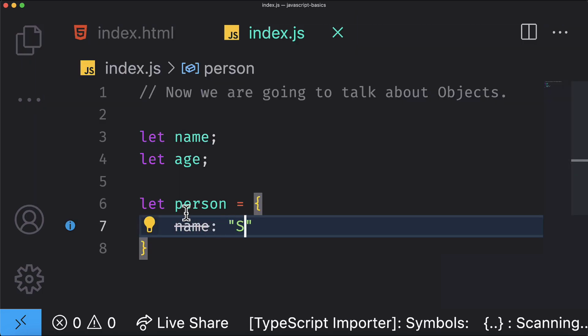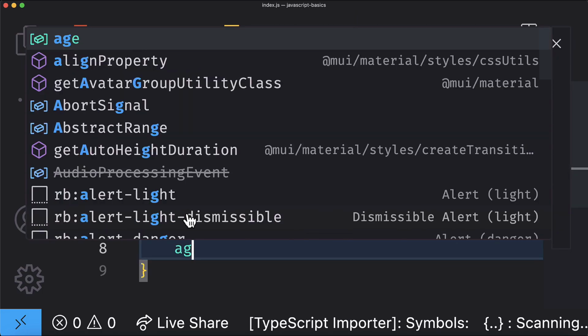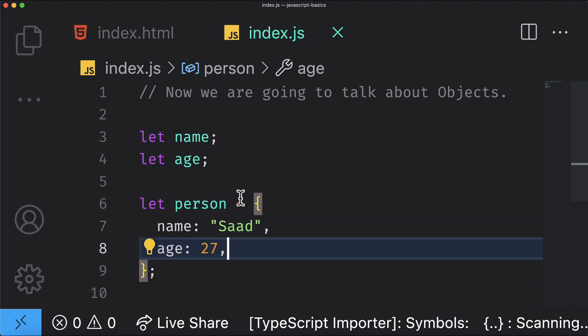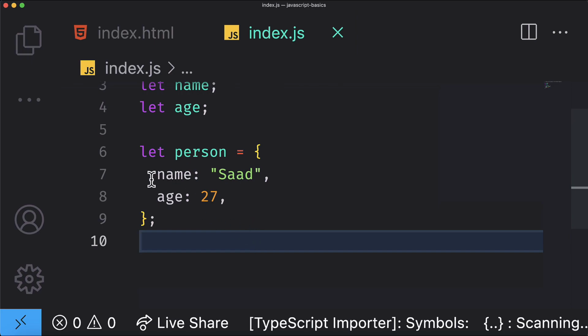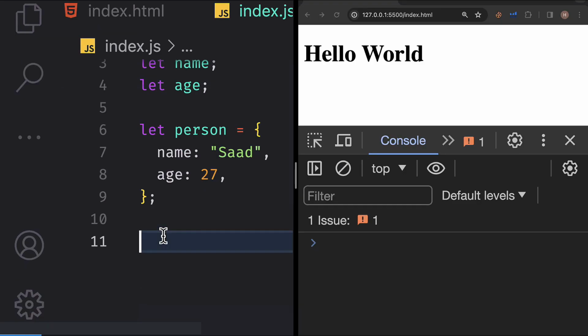Let's see how it's done. We begin with let or const. If we don't plan to reassign the person object, we set it to an object literal. Inside the braces, we add one or more key value pairs. Keys are the properties of the object. For our person object, we want name and age as properties, so we add name with the value Saad and a comma followed by age with the value 27. Now we have a person object with two properties and we no longer need separate variables for name and age.